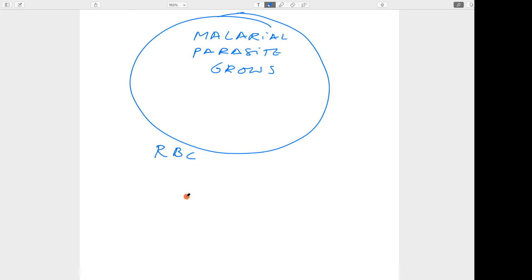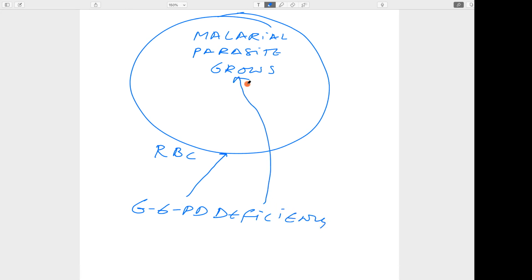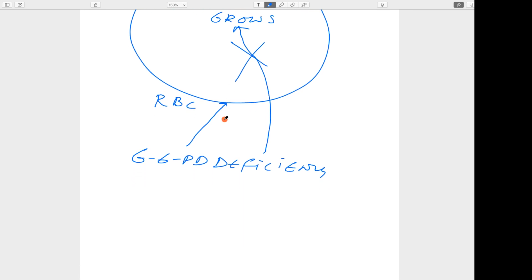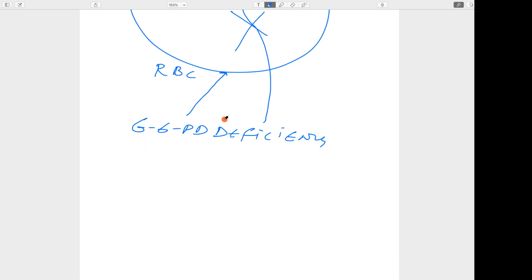But when G6PD deficiency is there, what happens in this condition? In the RBC, the malarial parasite cannot grow, because the lifespan of the RBC is decreased.